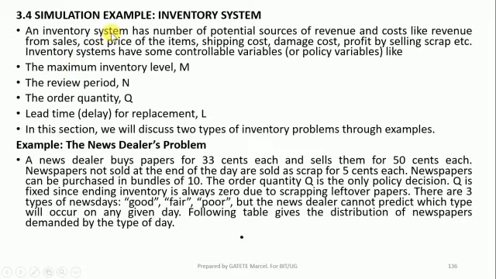type of business organization. So you can have different sources of revenue or benefits that a company can get. And also there can be some costs.